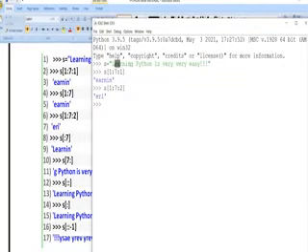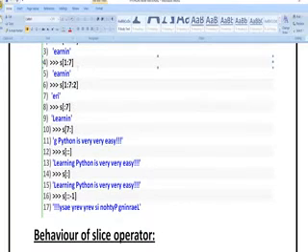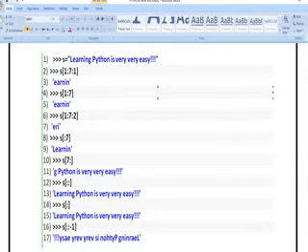From 1 to 7, what are the characters I am going to get? N, EAR, NIN. In this input, E is going to print, A is going to skip. Why? Because I am asking for every second character from that character. So S of 1 colon 7 means I am going to get 1 to 7. With colon 2, it takes 1 to 7 as input, but it is going to print only every second character.